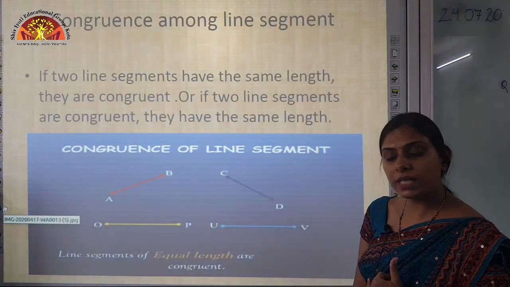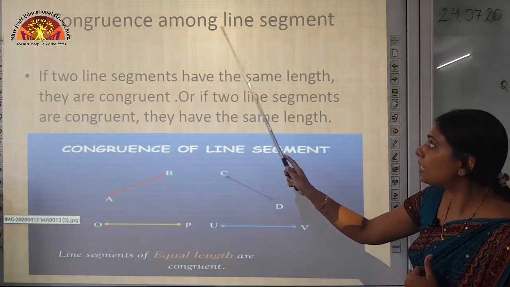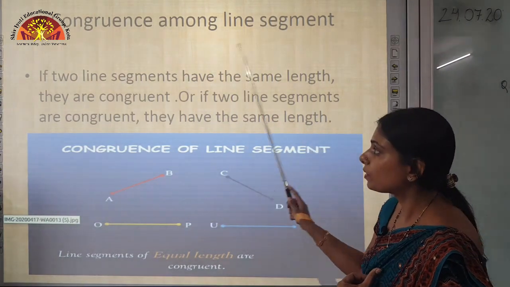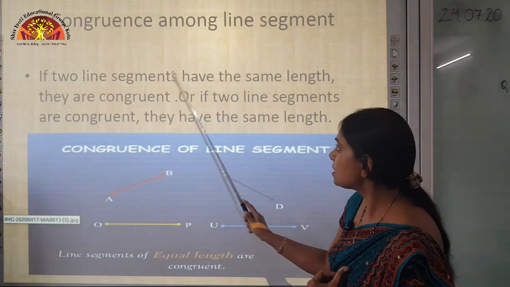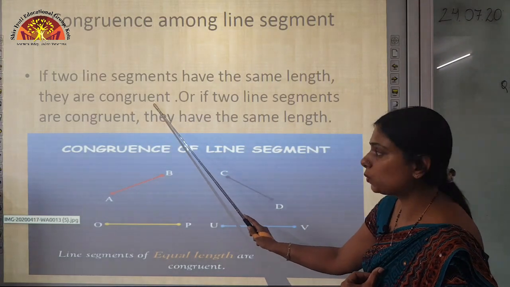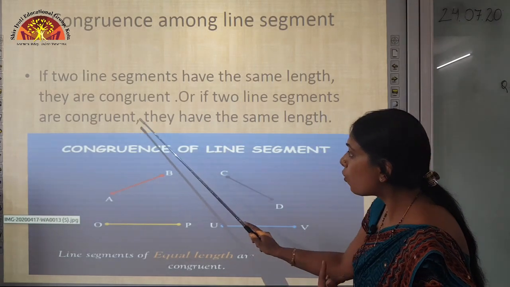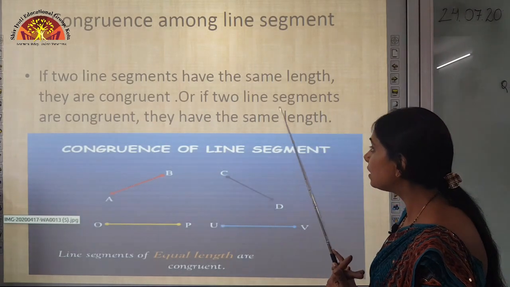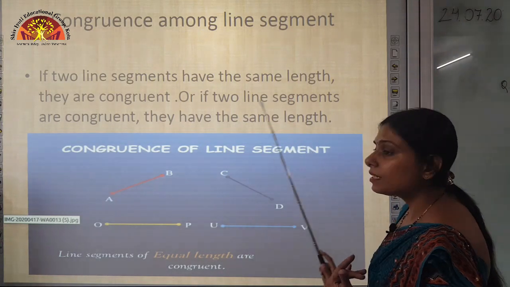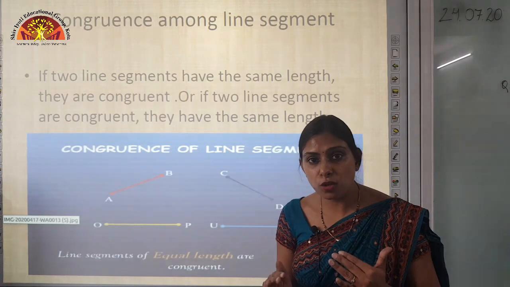Now congruence among line segments. What does congruence among line segments mean? If two line segments have the same length, they are congruent. Or if two line segments are congruent, they have the same length.